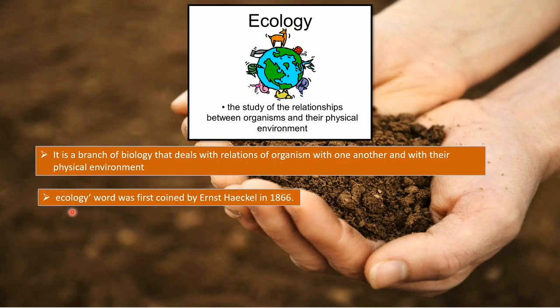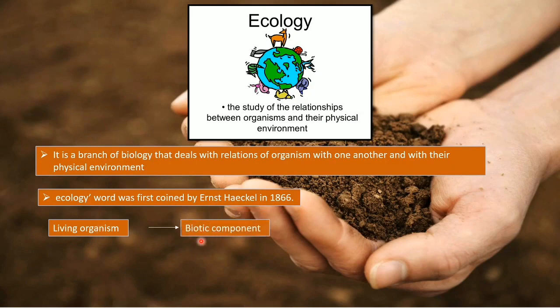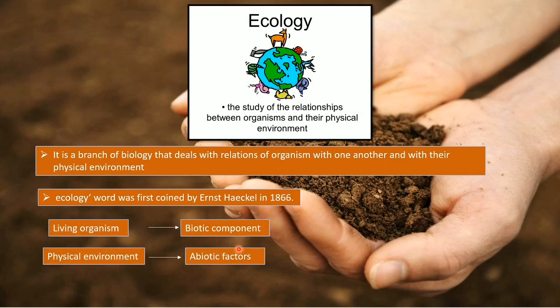The word ecology was coined by Ernst Haeckel in 1866. He was a German zoologist. Now in the definition it has been mentioned relationship of organisms with the physical environment. So let us look into what these living organisms are. These are the biotic component of the ecosystem, the living component of the ecosystem, whereas the physical environment is the abiotic component or abiotic factors of the ecosystem.